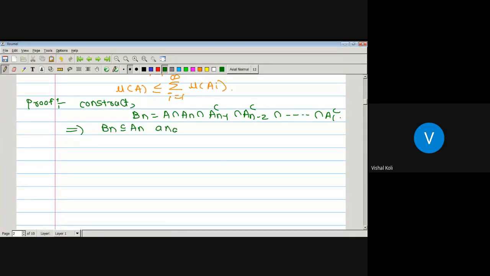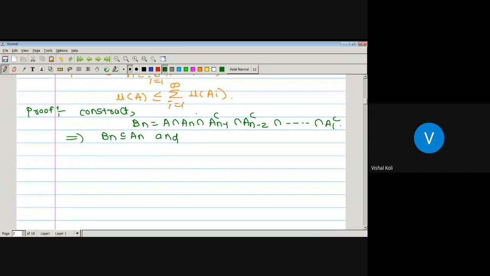And each of these sets A, A_1, A_2, up to A_n are all members of curly A, and B_n is an intersection of all these sets. Therefore, B_n is also a member of curly A,